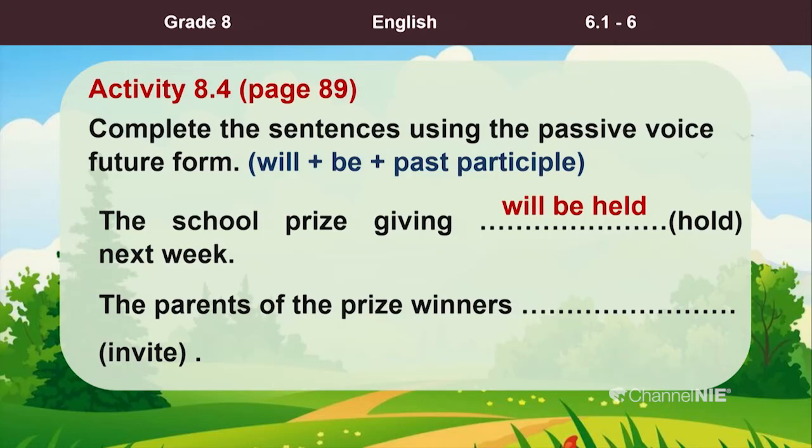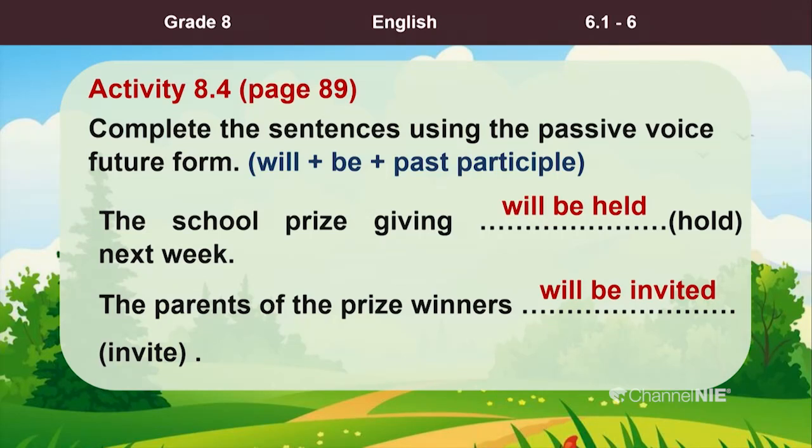We have will, the helping verb be, and the past participle form of the verb hold, held. Okay? The second one. The parents of the prize winners blank, within brackets the verb is invite. Yes. The answer is the parents of the prize winners will be invited.